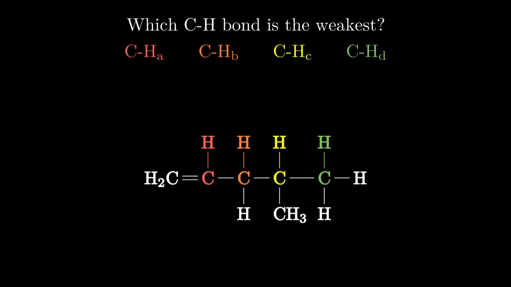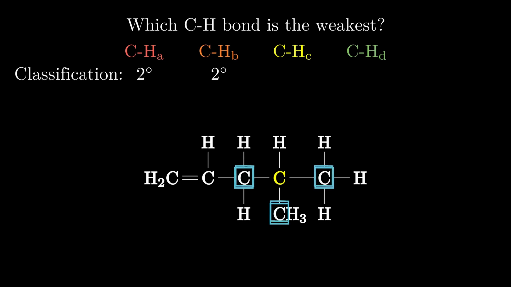The first of 2 properties we can easily identify and use to answer the question is the classification of the carbon as primary, secondary, or tertiary. I've mentioned this in prior videos, and the card will bring you to one of them. Option A is bonded to 2 other carbons, so that makes it secondary. The same is true for option B. However, option C bonds to 3 other carbons and is tertiary. Option D only bonds to 1 other carbon and is primary.